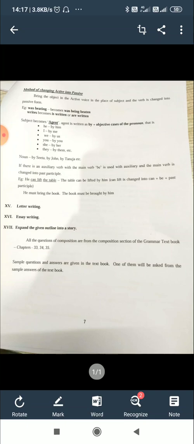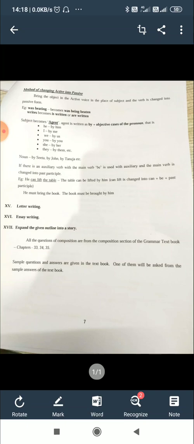So this is the way to change active voice into passive voice. You have to find out the object of the verb in the active voice and make it the subject, and the subject becomes the agent in the sentence. Agent is written as by plus the objective case of the pronoun, or by plus noun. So this is a way of changing active into passive voice.